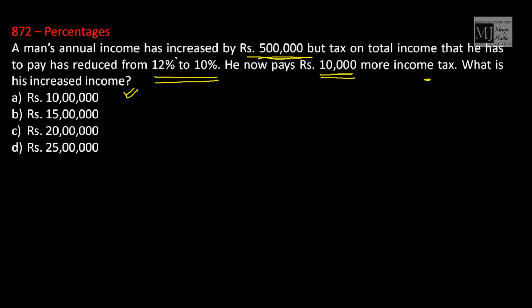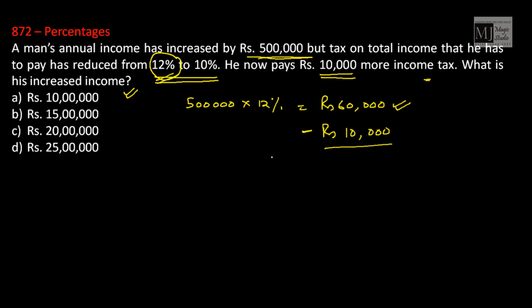Suppose the tax rate is 12% itself. Then how much is tax on my increased income? That is rupees 60,000. If the tax rate was 12%, I would be paying rupees 60,000 more. But I'm paying only rupees 10,000 more. That means I am saving rupees 50,000.